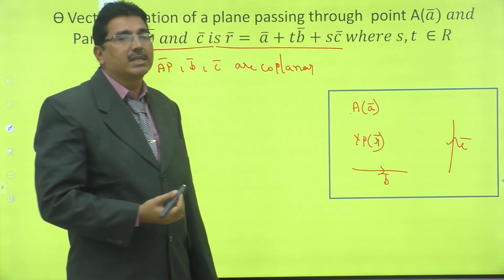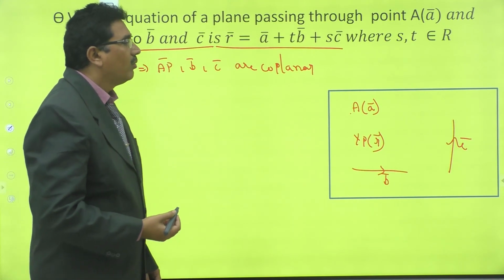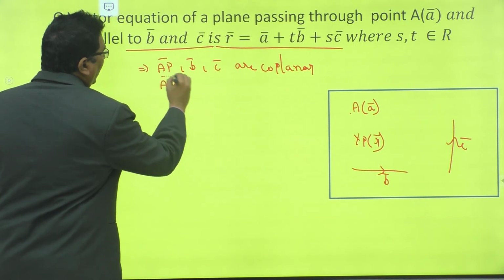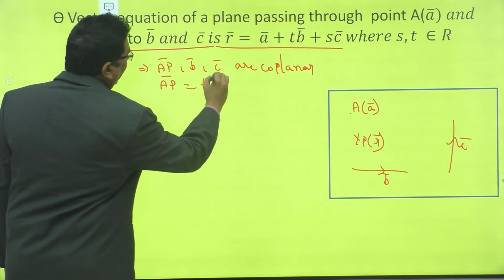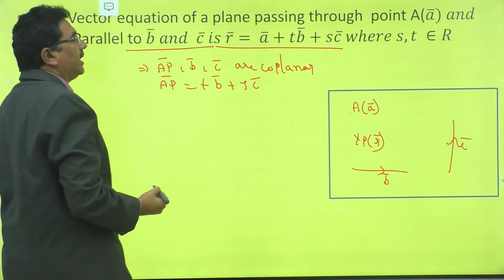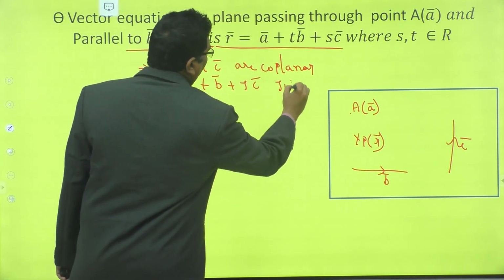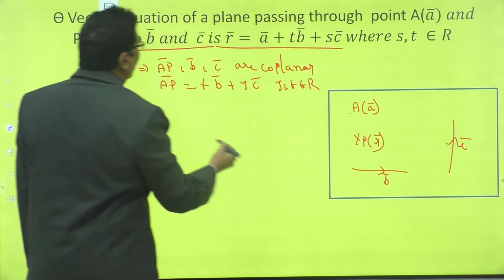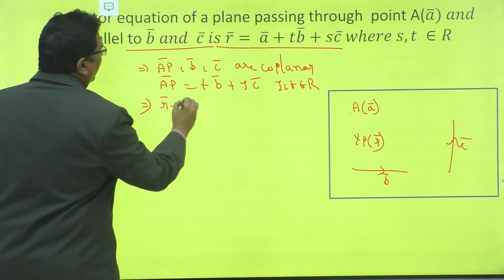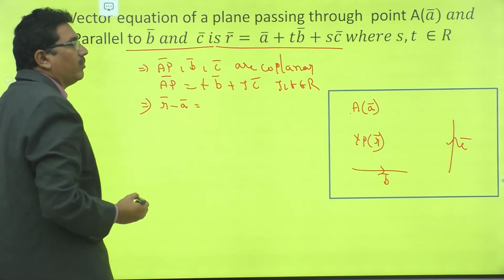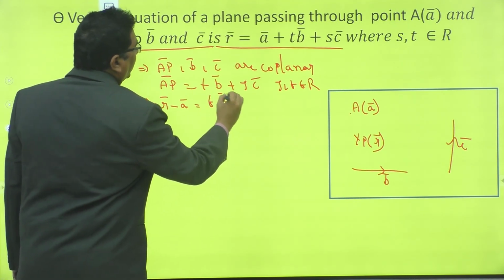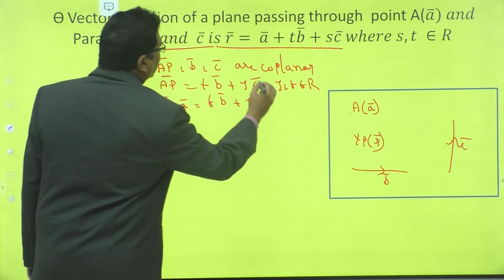Three vectors are coplanar, then one vector can be expressed as a linear combination of the other two vectors. AP bar is equal to T into B bar plus S into C bar, where S, T belong to R. That implies AP bar, R bar minus A bar, it means OP bar minus OA bar is equal to T into B bar plus S into C bar.